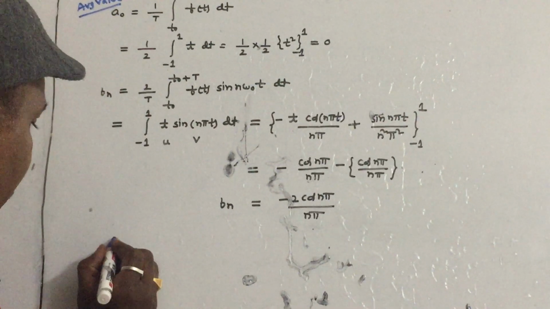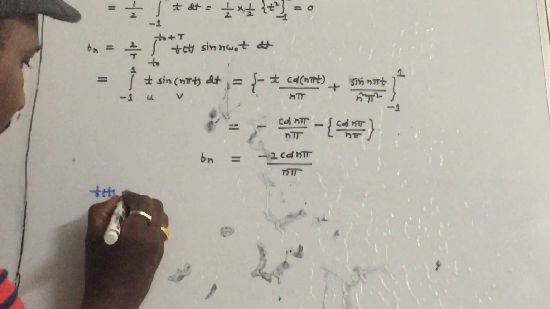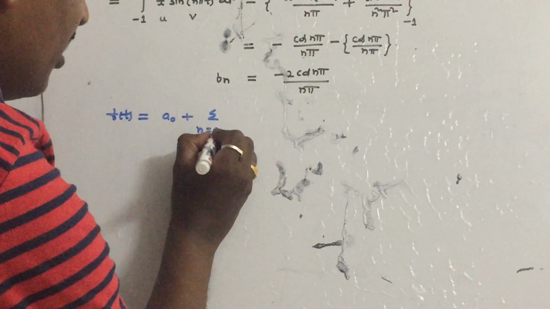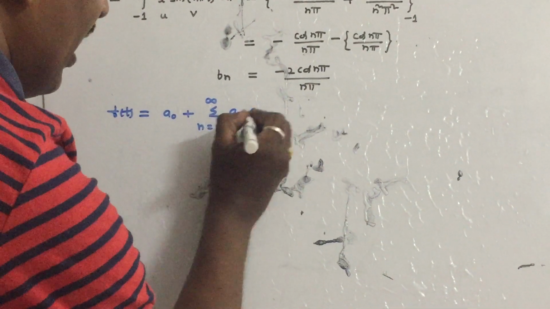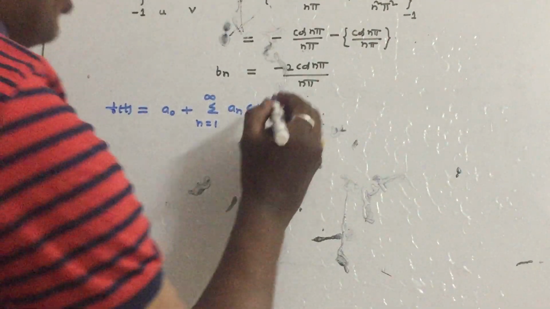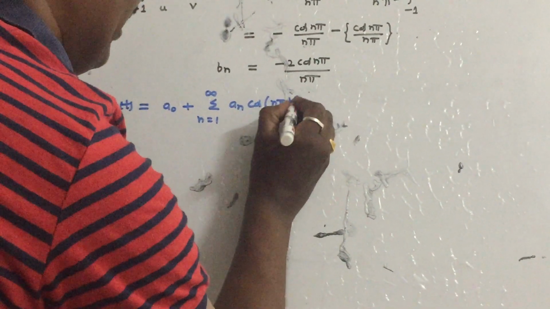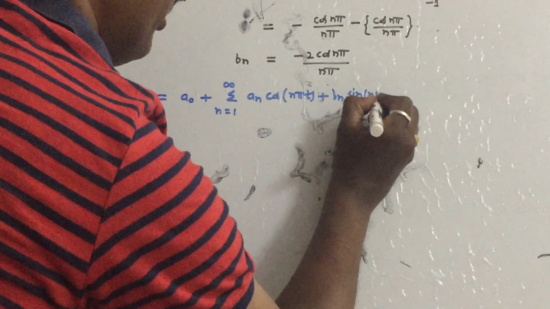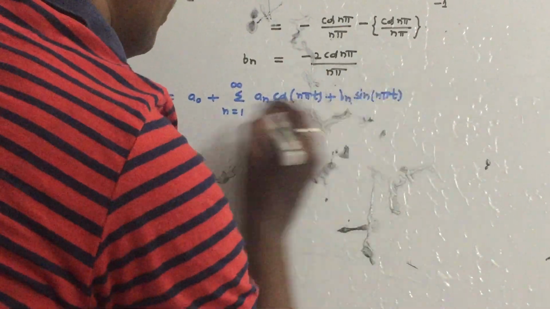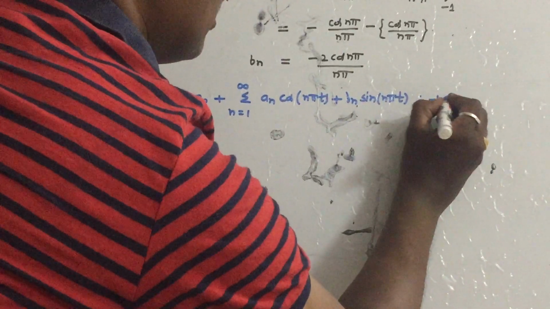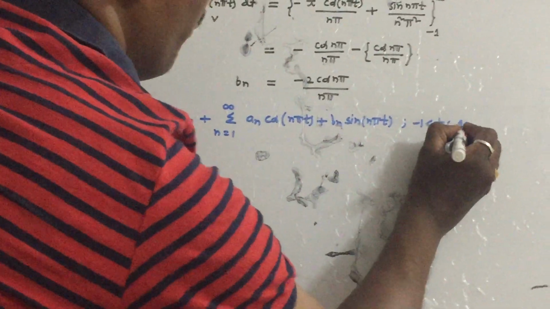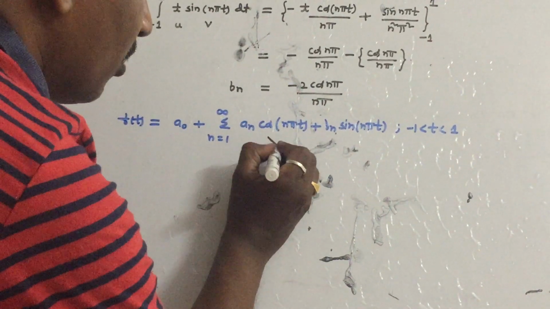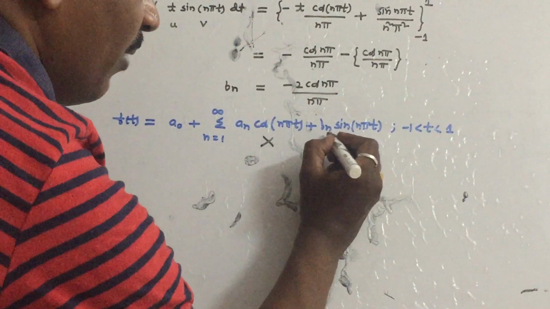Therefore, what is our trigonometric Fourier series expansion? A0 plus summation n equal to 1 to infinity of an cos(nω0t), that is cos(nπt), plus Bn sin(nω0t), that is sin(nπt), in the interval -1 < t < 1. Since f(t) has odd symmetry, an is equal to 0, so this entire term is 0.